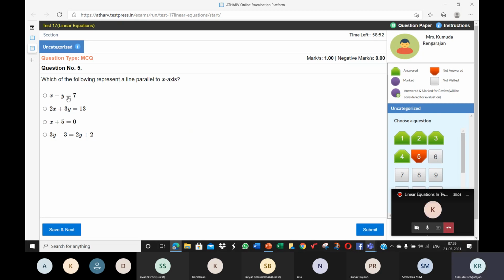So when you look at this equation, we have both the variables x and y. Now the graph of this equation will not be parallel to the x or the y-axis. So the second one, which has both x and y, is rejected straight away. It cannot be the correct option. You don't even have to work anything else. This equation has both x and y, so the graph of this equation cannot be parallel to any of the axes.